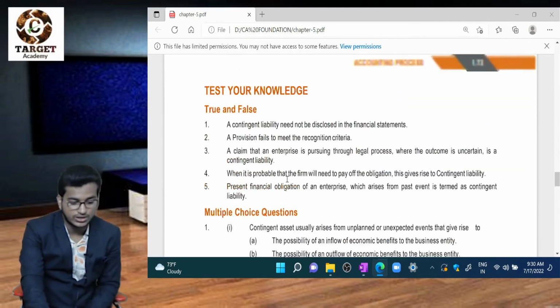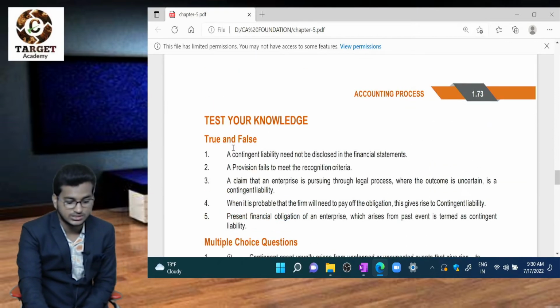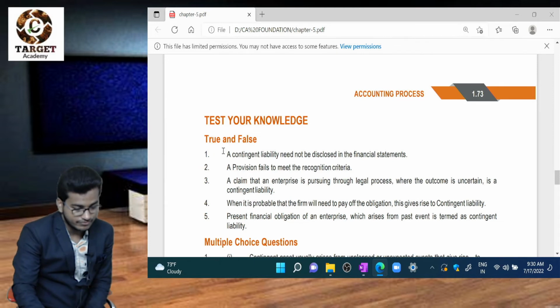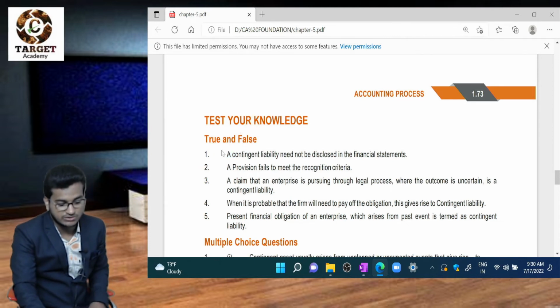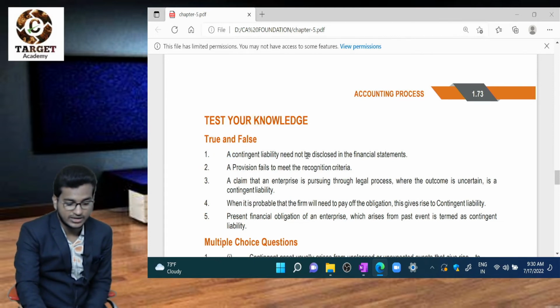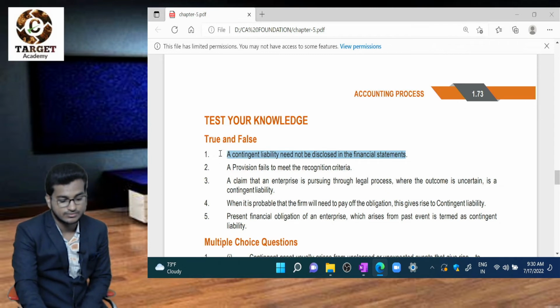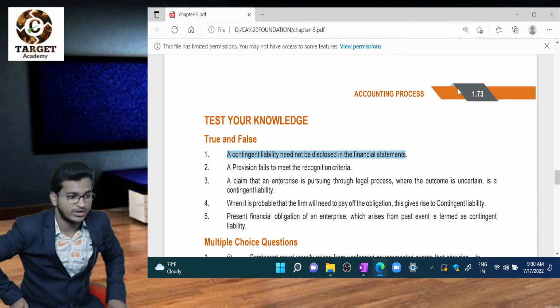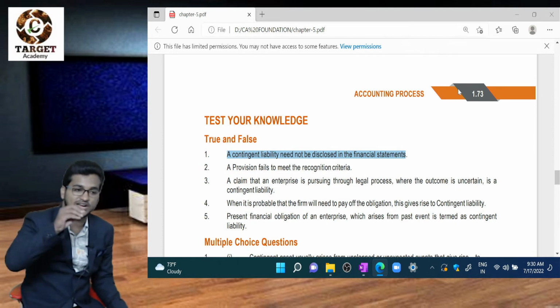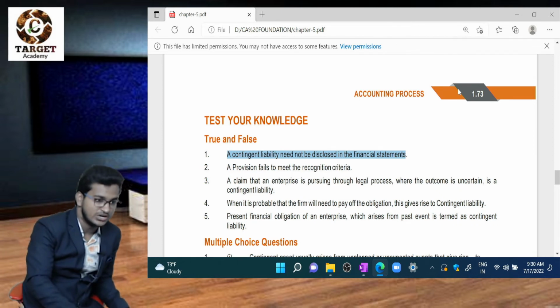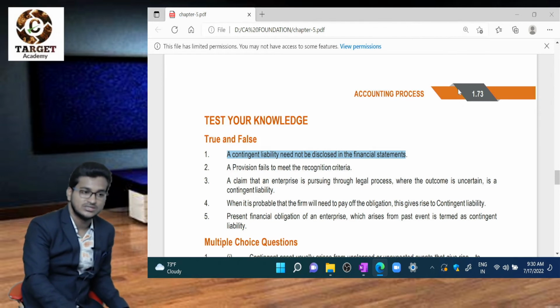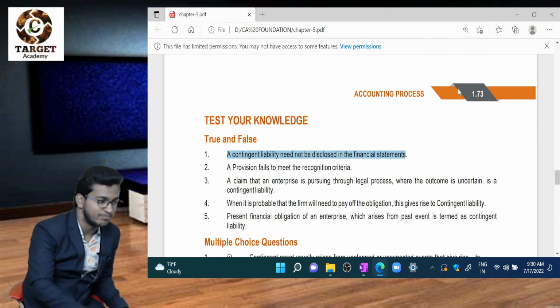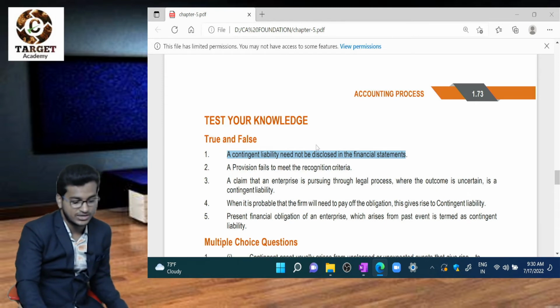So let's do some MCQs and true or false questions. Contingent, true or false, question number 1. A contingent liability need not be disclosed in financial statements. Is that right? No, false. Contingent liability should be disclosed in notes to accounts of the company. So that is a false statement.